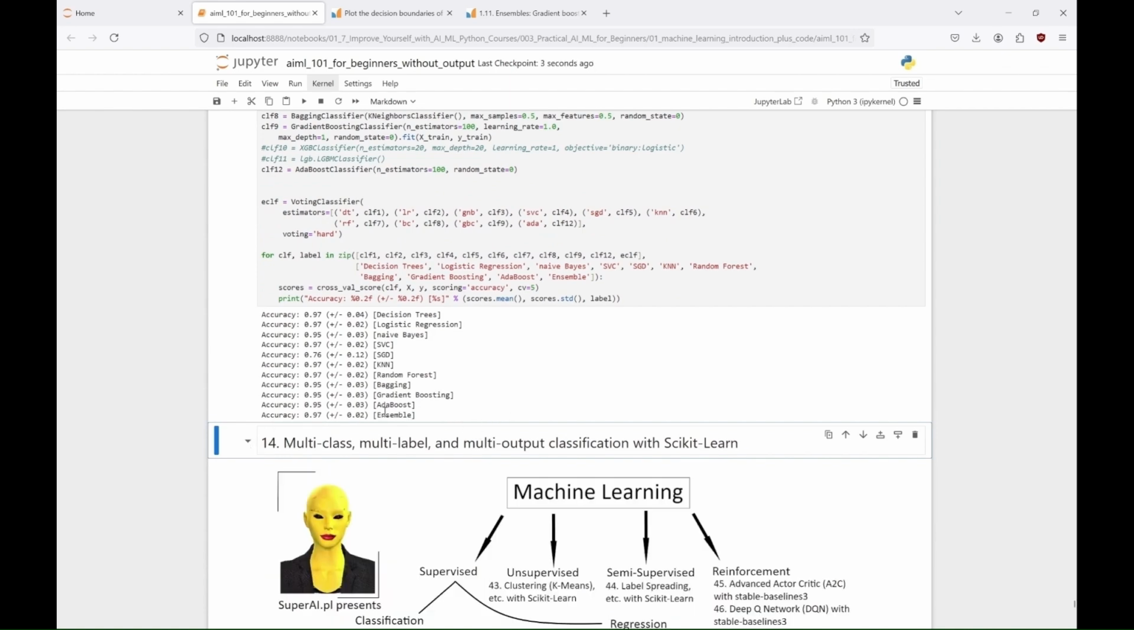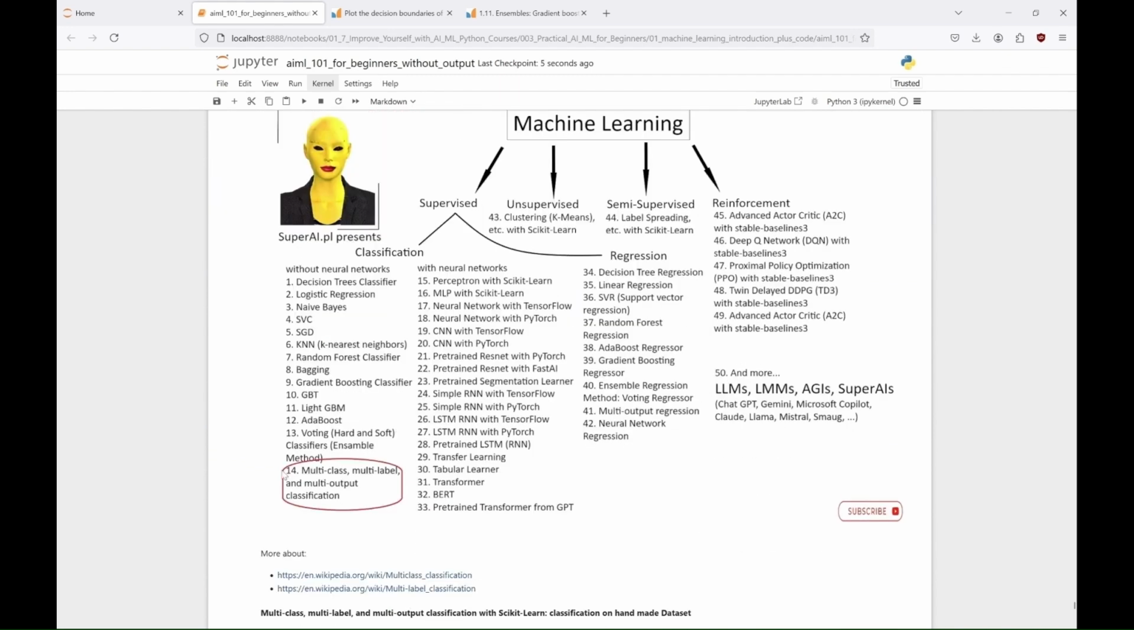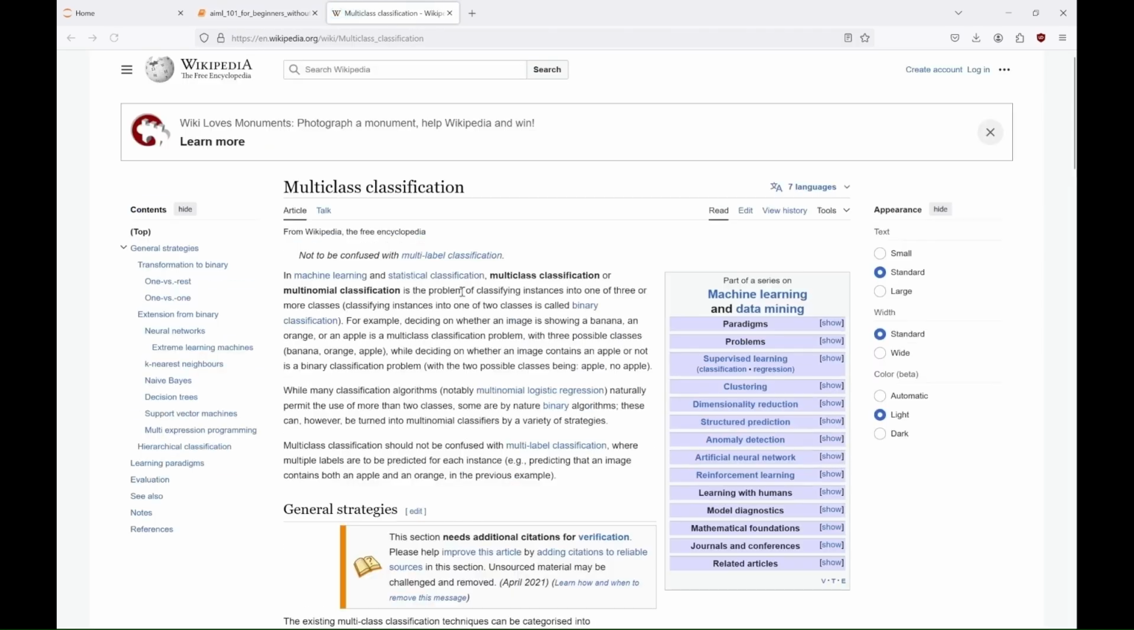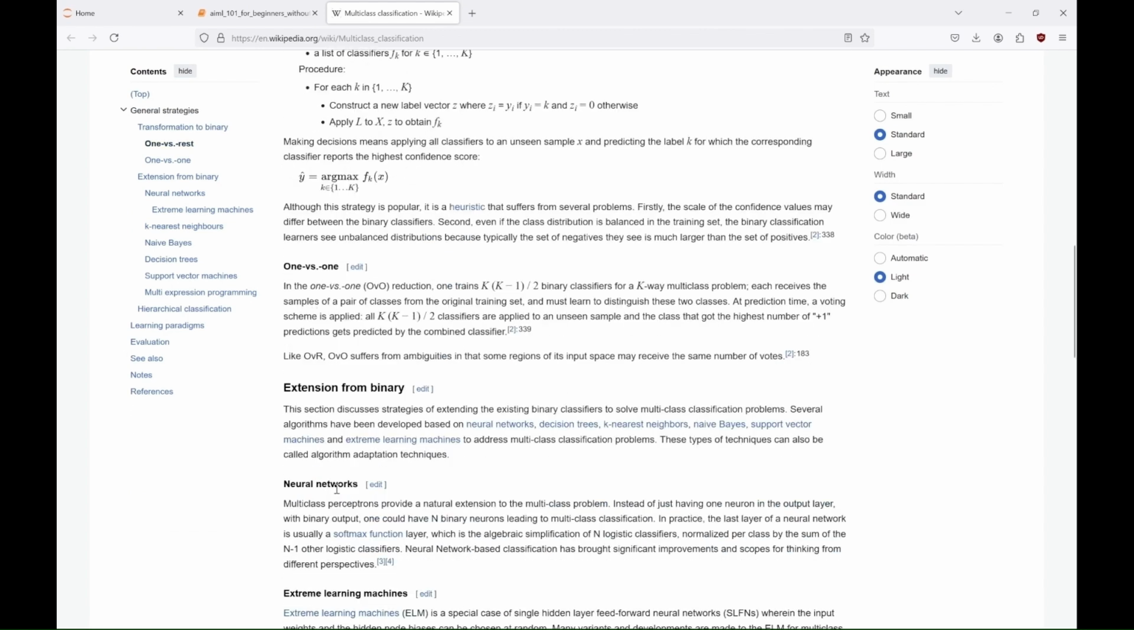And finally we'll talk here about multi-class classification, multi-label classification, multi-output classification, and multi-output regression. We'll see here the last of our classification algorithms that doesn't use neural networks, multi-output classification, and we'll also see multi-output regression algorithm. So, multi-class classification involves categorizing each sample into one of several classes, such as distinguishing between apples,